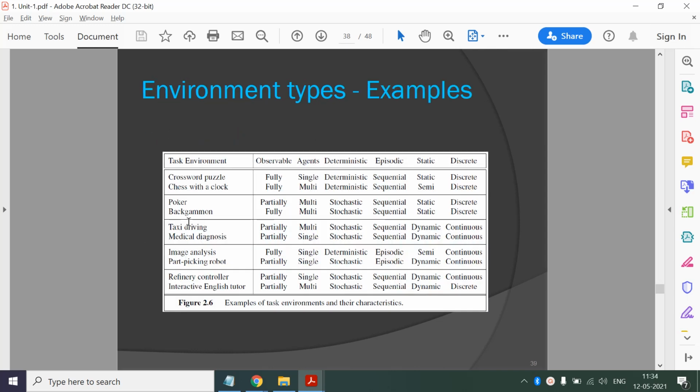So under each category you have to find out which environment is easier. Based on that, these are our different agents: crossword puzzle solver, chess player, then poker, backgammon. Some agents will be easier, and some agents will be complex. So the easiest one is the crossword puzzle because its environment is fully observable. There is a single agent. The environment is deterministic, sequential, static, and discrete. But the hardest one is taxi driving.